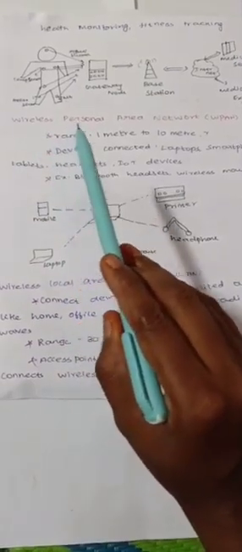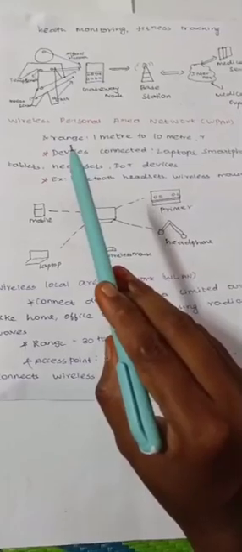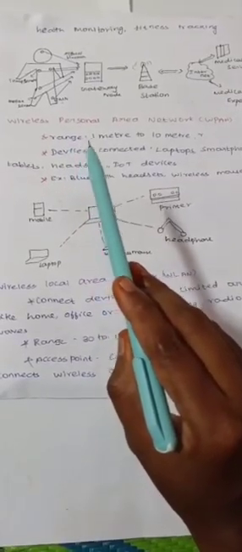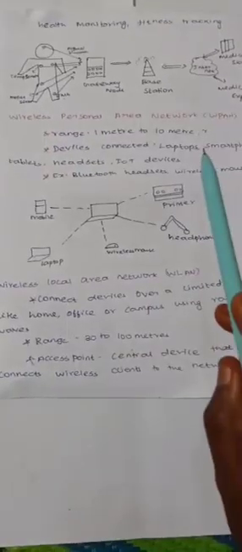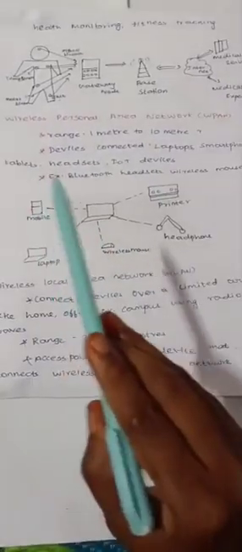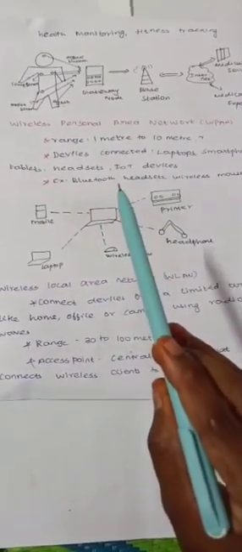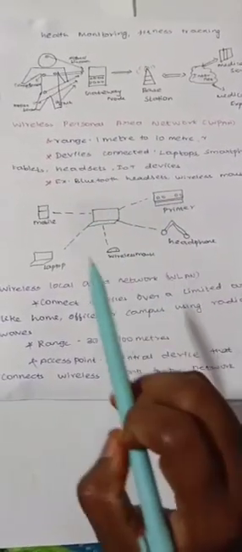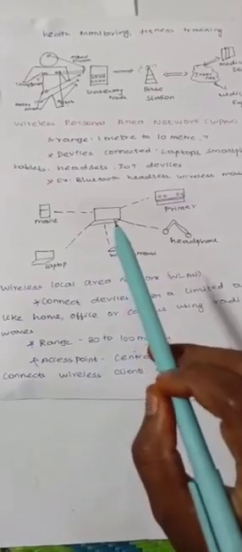The next one is wireless personal area network. It has a short range, that is 1 meter to 10 meters. It connects devices like laptops, smartphones, tablets, headsets and IoT devices via Bluetooth or Zigbee. For example, the Bluetooth headset, printer, wireless mouse, laptops, and mobiles are connected to the base station.